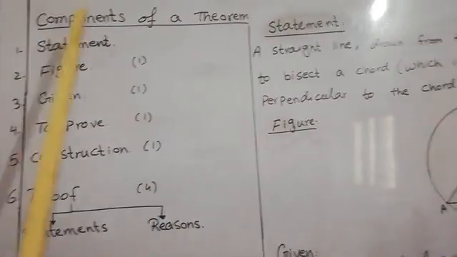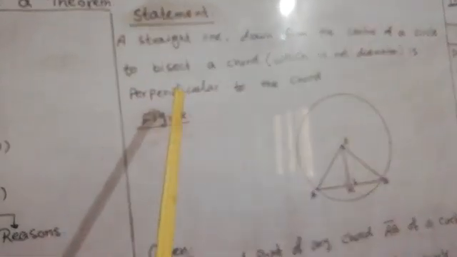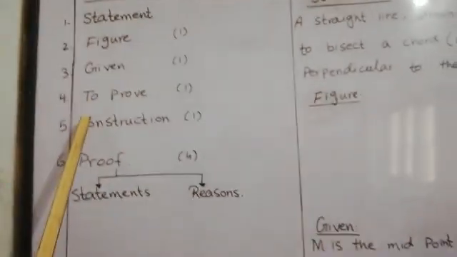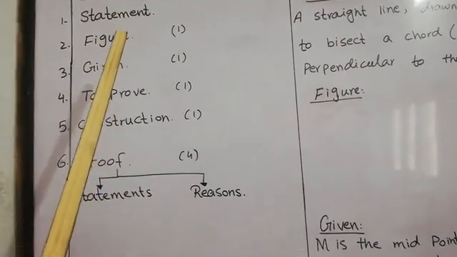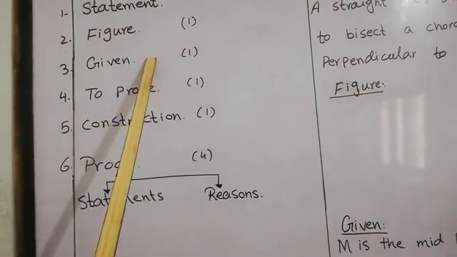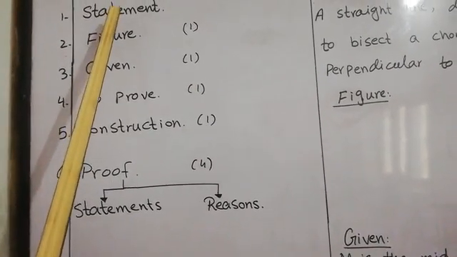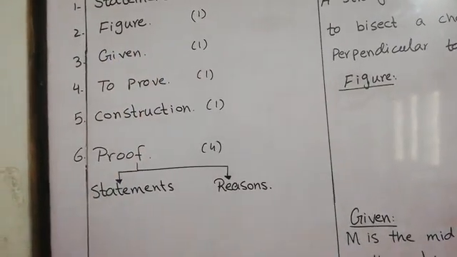First one is statement. Remember one thing, dear students, the statement is always given by the examiner. This statement will be given to you, and then figure, given, to prove, and construction. Here I have written some numbers 1, 1, 1, 1. These are the numbers assigned by the examiner to you if you have done good work. Figure: if you draw the figure with the help of the statement in the right way, then the examiner will check the other parts of the theorem.